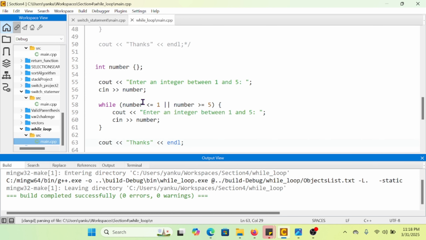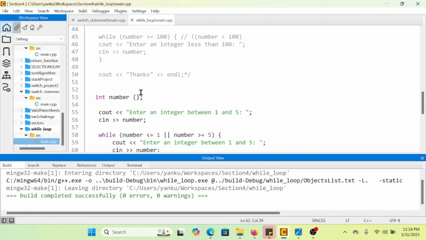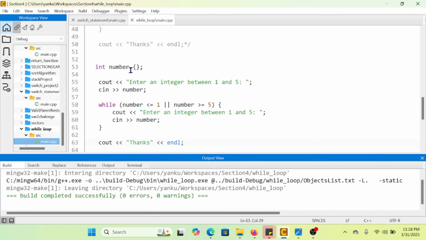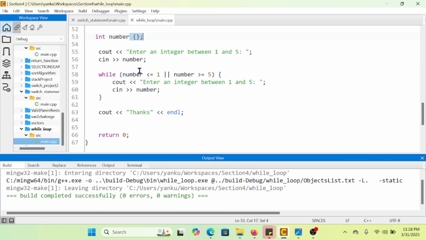In this last example, I've defined the integer number again and initialized it to 0, and I prompt the user to enter an integer between 1 and 5, colon, space, double quote.